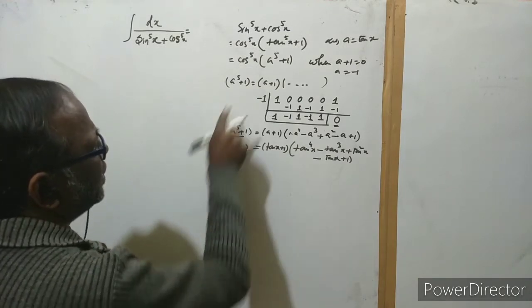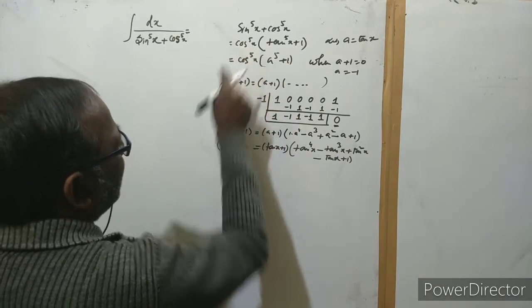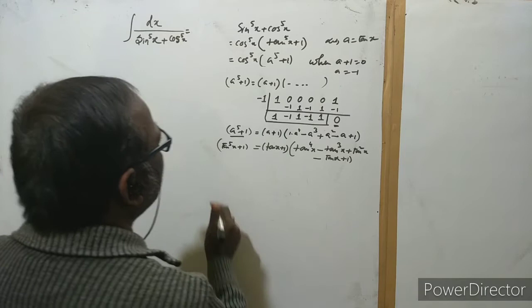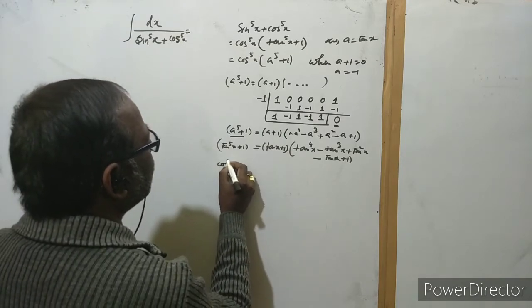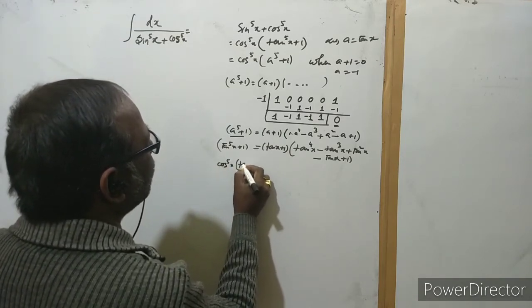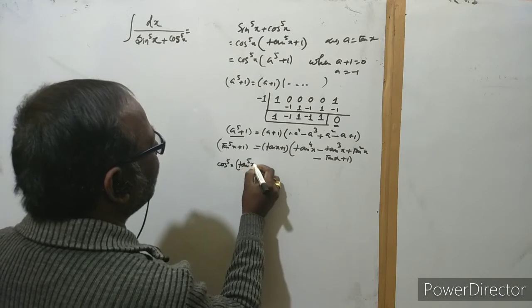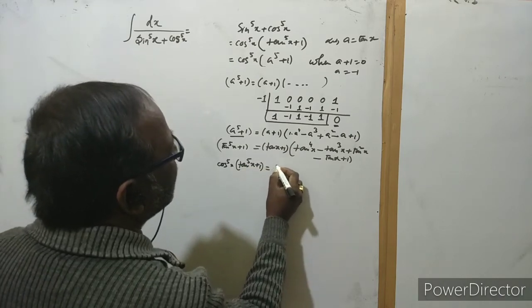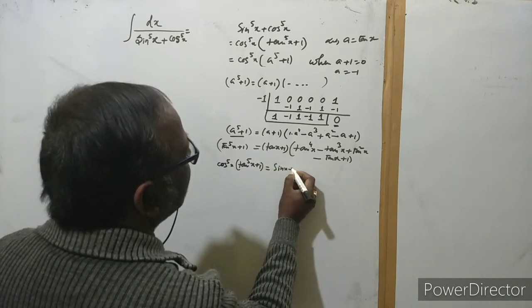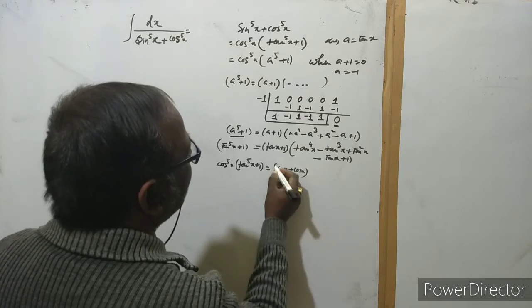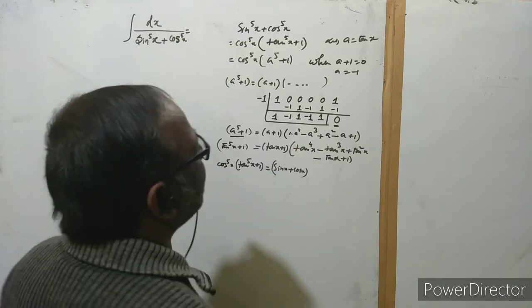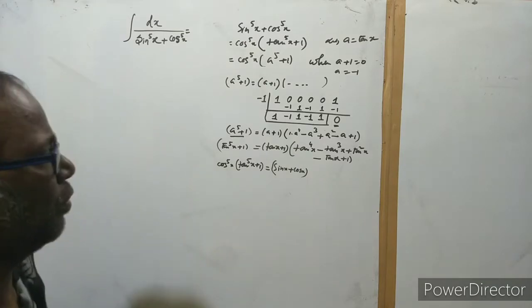Okay, and see, this is the multiplication by cos to the power 5. So cos to the power 5x into tan to the power 5x plus 1 is equal to sin x plus cos x, and take the LCM, like sin to the power 4 by cos to the power 4.